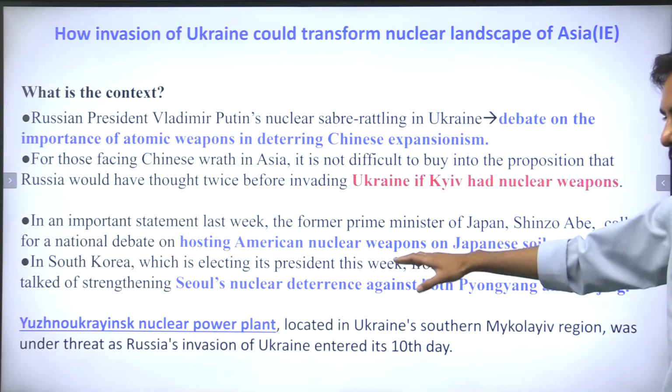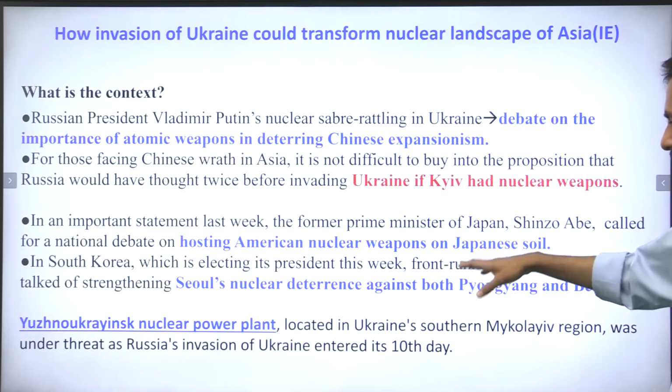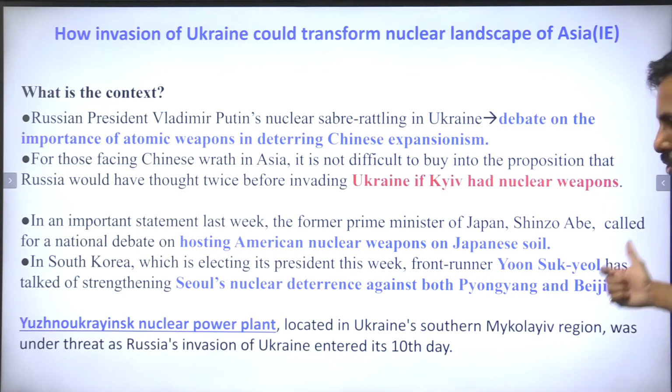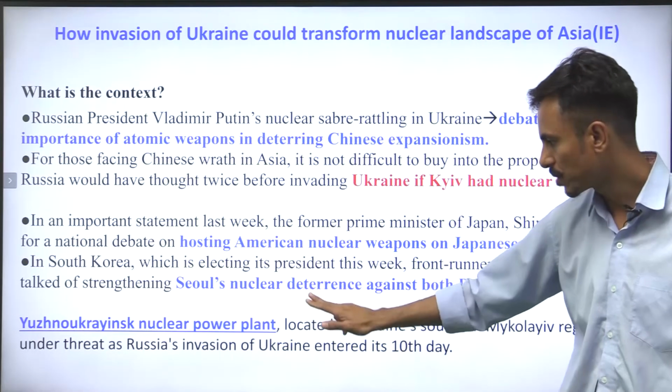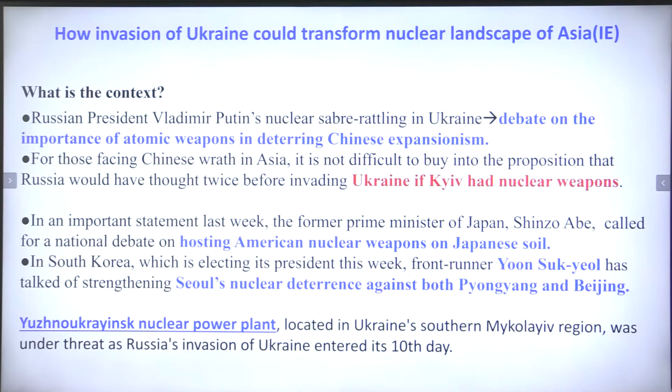As you can see, even South Korea, which is electing its president this week, the front runner for the same is Yoon Suk Yeol. He has talked of strengthening Seoul's nuclear deterrence against both North Korea and China, right?